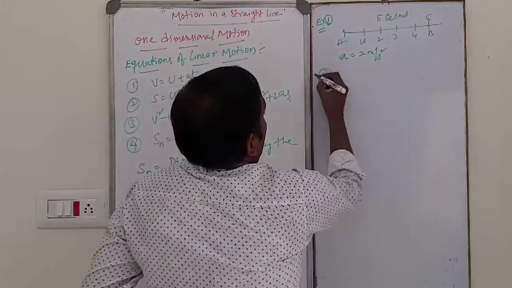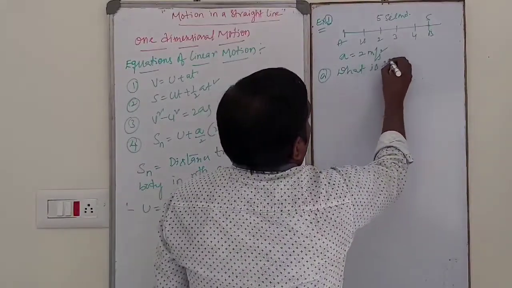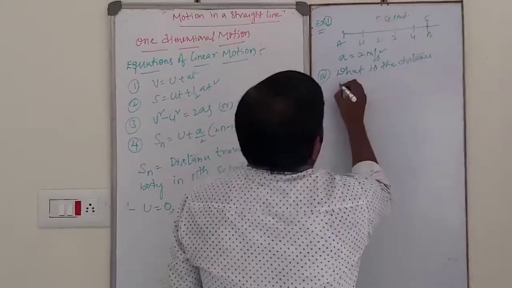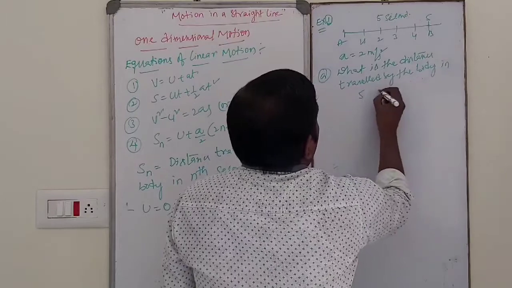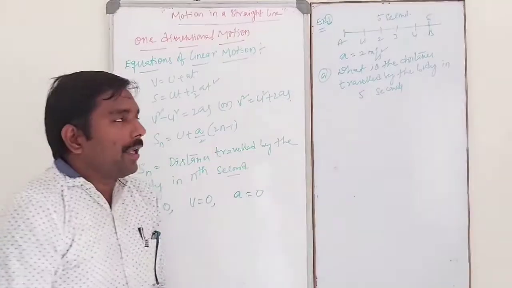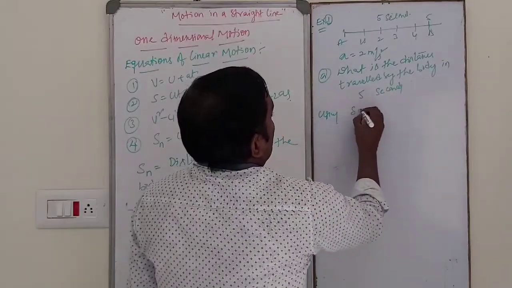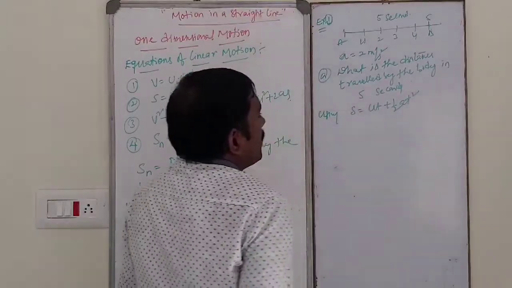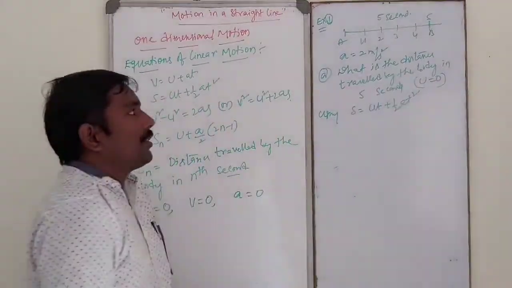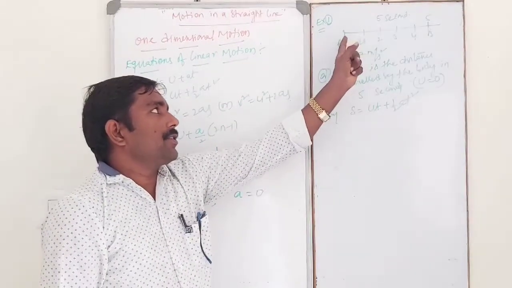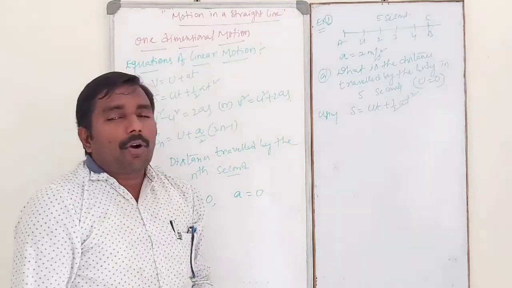In this case, what is the distance traveled by the body in 5 seconds?